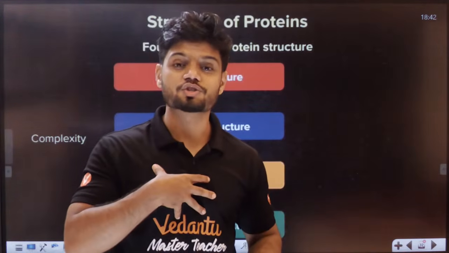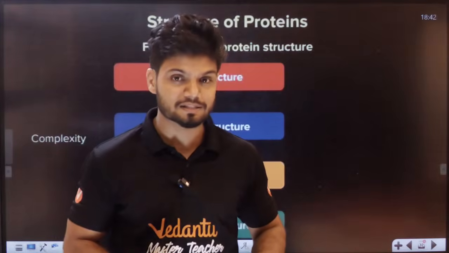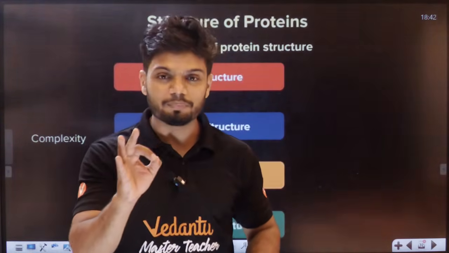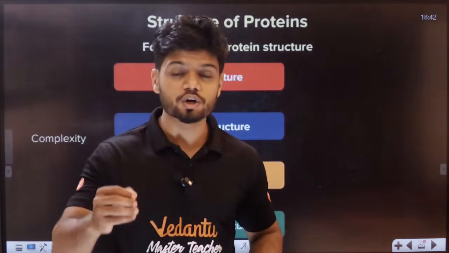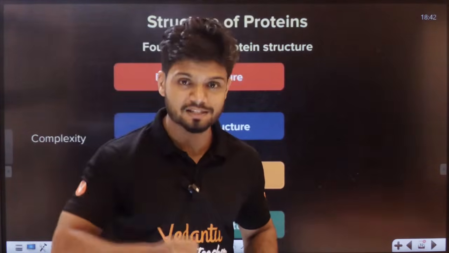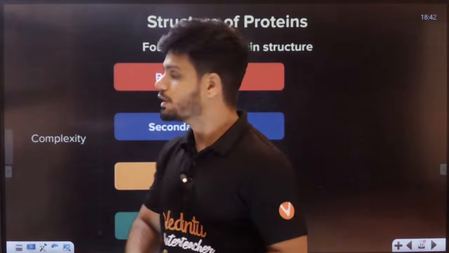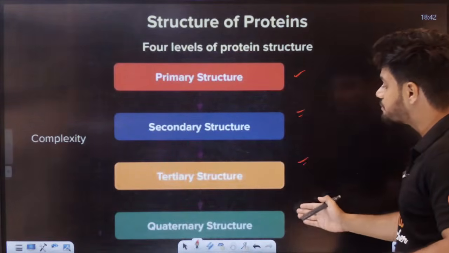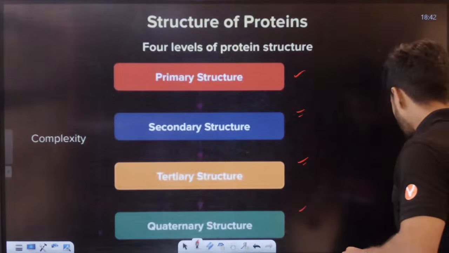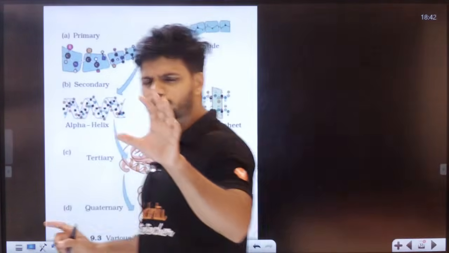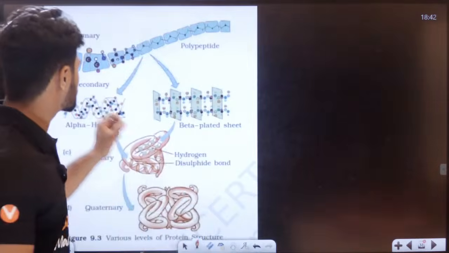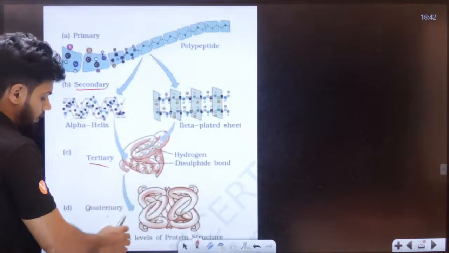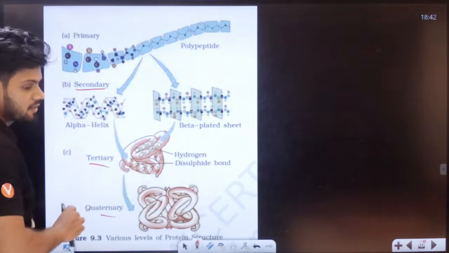We can see a structure at 4 different levels. Crazy, biology students? Biology is crazy, no? So in the case of biology, we can see a structure at 4 different levels. As a matter of fact, protein has 4 different types of structure, students. Now, all of you understand what is primary structure, what is secondary structure, what is tertiary, what is quaternary, students. Please understand.